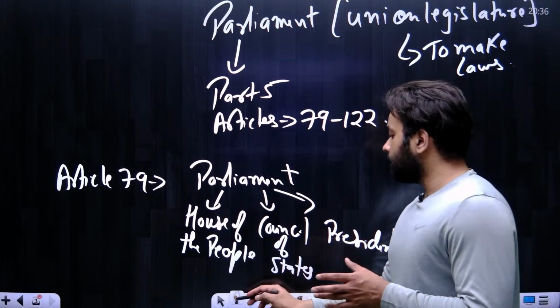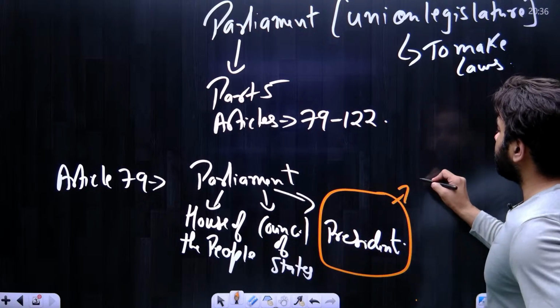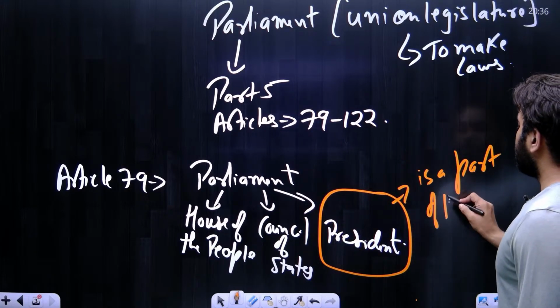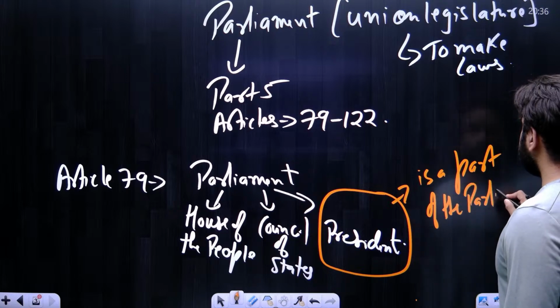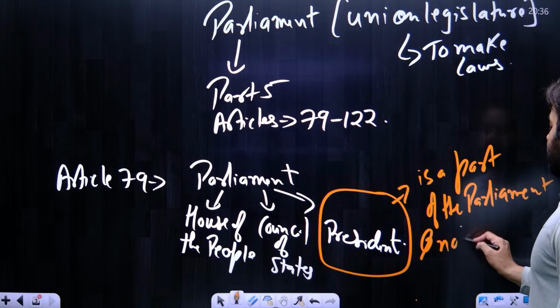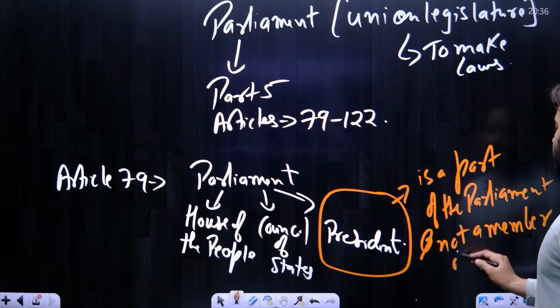So what is correct? The correct is that the President is a part of the Parliament and not a member of Parliament.